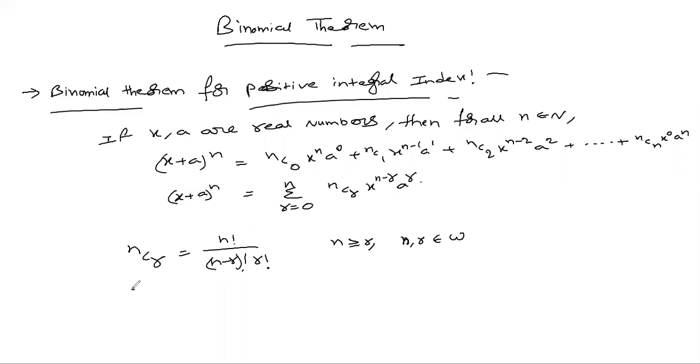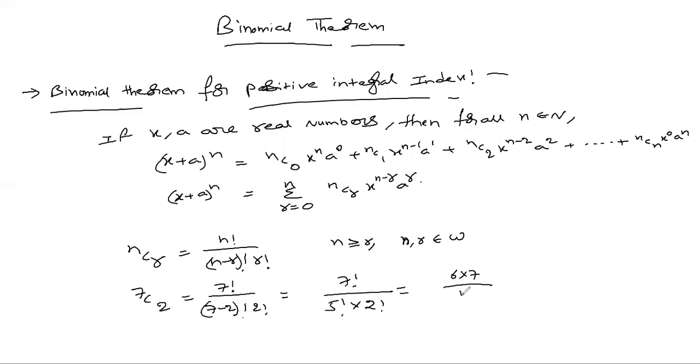For example, 7C2, if you want to know, you have to write 7 factorial by 7 minus 2 factorial into 2 factorial. Nothing but 7 factorial by 5 factorial into 2 factorial. This is nothing but 6 into 7 by 1 into 2. Now you can write this as 3 into 7, 21. That is the definition for nCr. We can write like this also. These both mean the same thing, nCr.